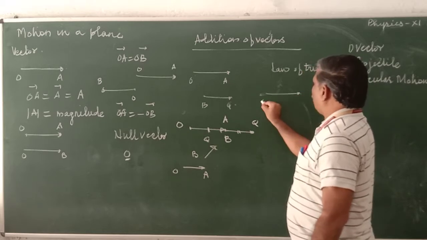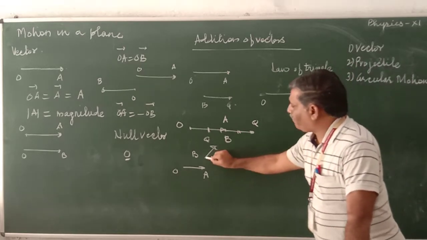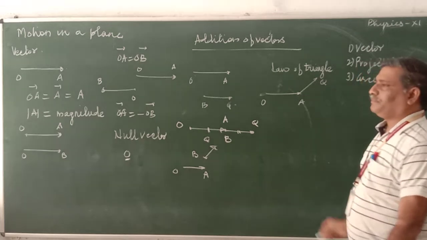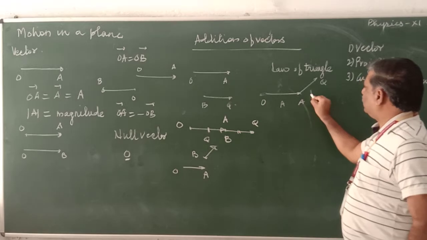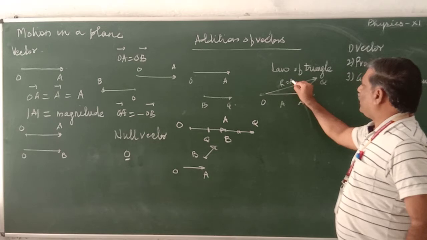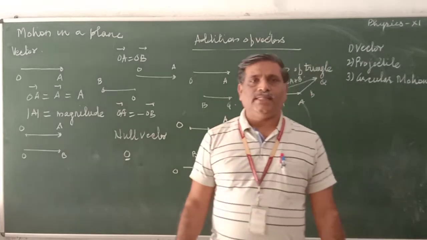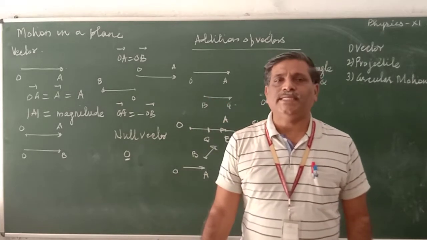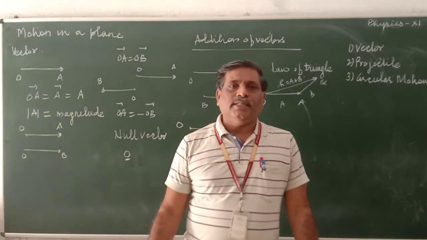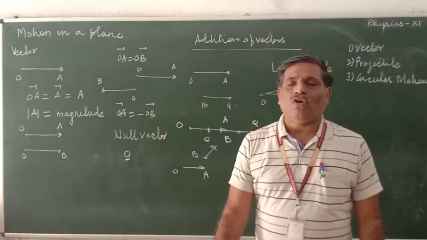It is OA. Then another one we draw here. It's point B. BQ we take here. This is vector A, this is vector B, then the addition of them, R, is equal to A plus B. The triangle law is stated like this: when two vectors are represented in magnitude and direction by two sides of a triangle, then their resultant is represented in magnitude and direction by the third side of the triangle.